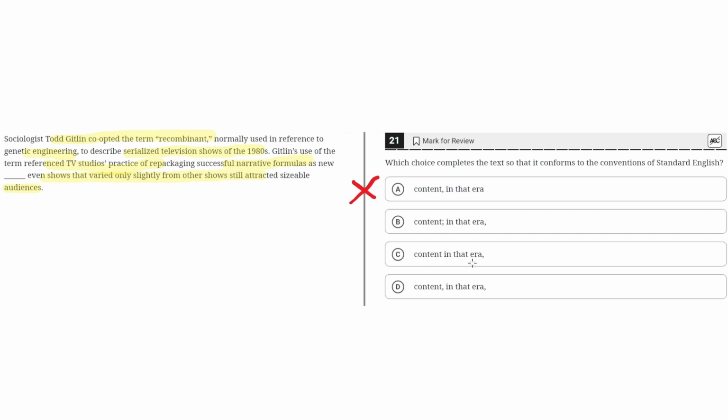C. Content in that era, comma. This is incorrect because, like before, a comma alone cannot connect two independent clauses. Therefore, because C uses only a comma to connect these two independent clauses, C is incorrect.